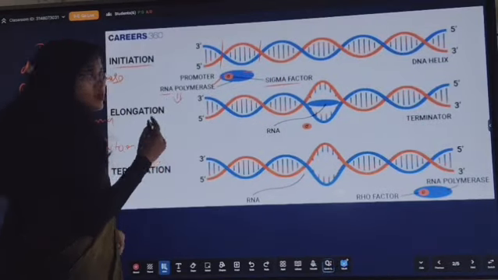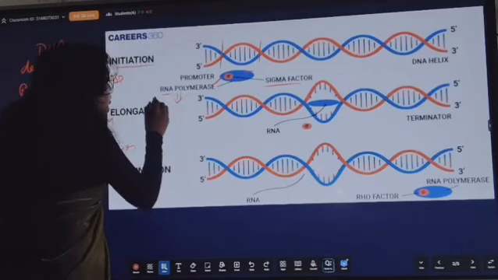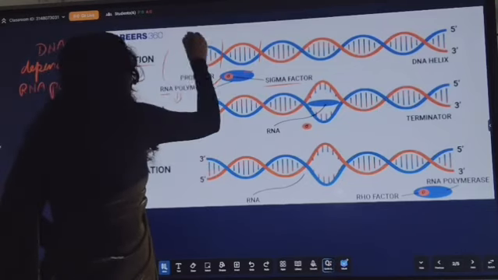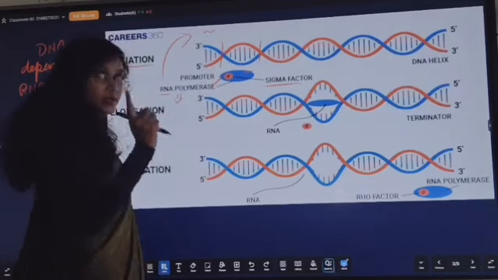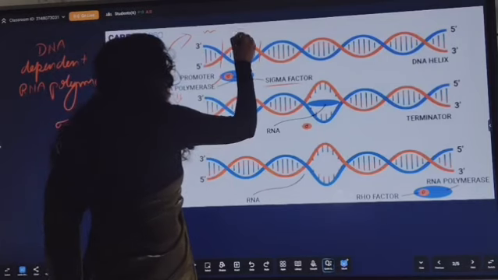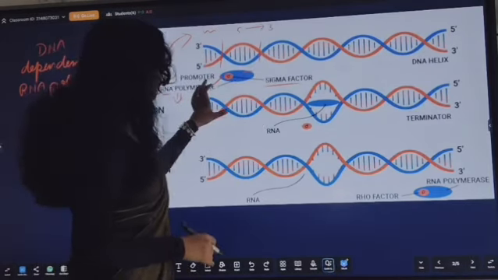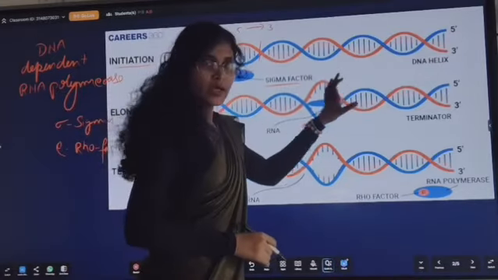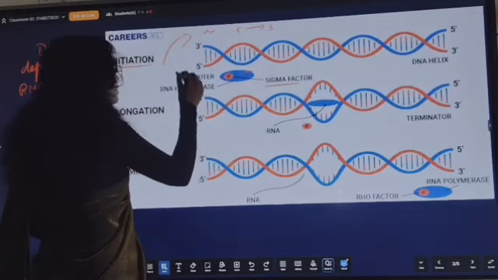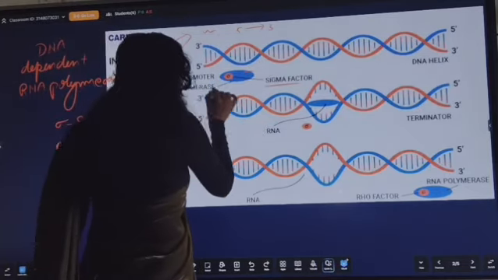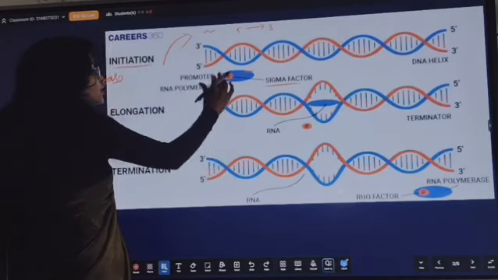RNA polymerase has one condition: it states that if I polymerize the mRNA, it can only be in the 5' to 3' direction, so the DNA segment should be 3' to 5'. So this is the RNA polymerase enzyme bound with the sigma factor.